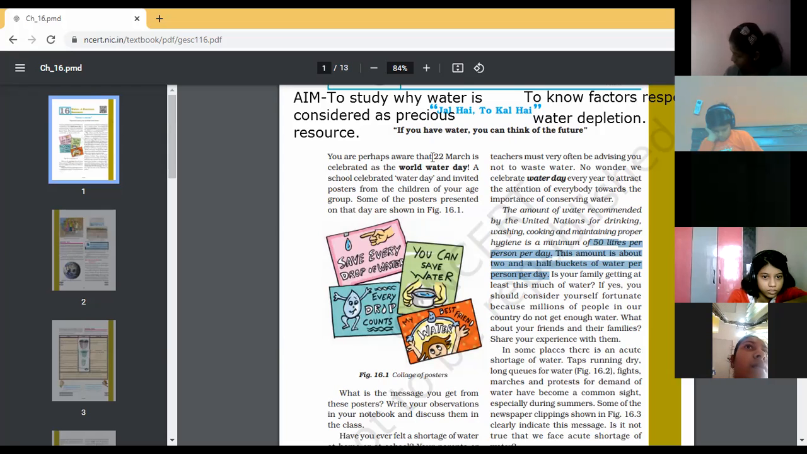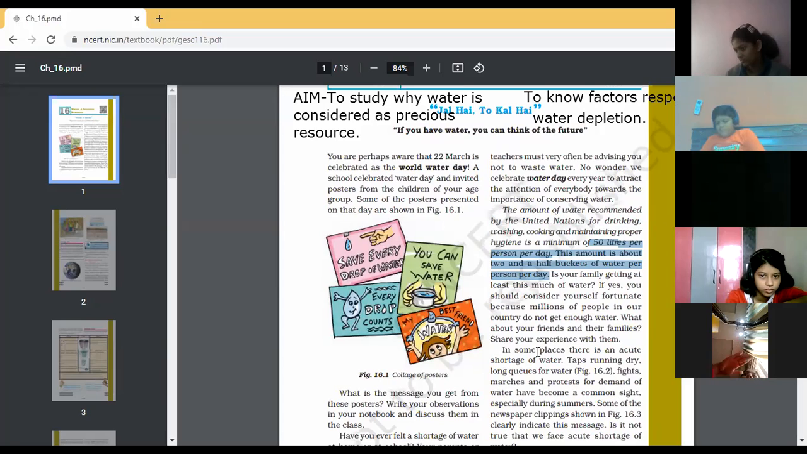Children, kindly write down these two terms and underline them. 22nd March is celebrated as World Water Day. And how much water is allotted to each person by the United Nations for drinking? That is 50 liters of water per person per day, approximately 2.5 buckets. So just check yourself also. Are you using 2.5 buckets for drinking, washing, cooking, and maintaining proper hygiene, or more than that? Kindly take care of that. You should use the appropriate amount of water, and the water should not be wasted.